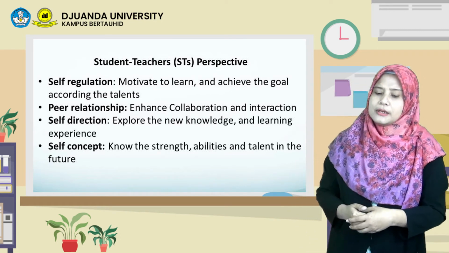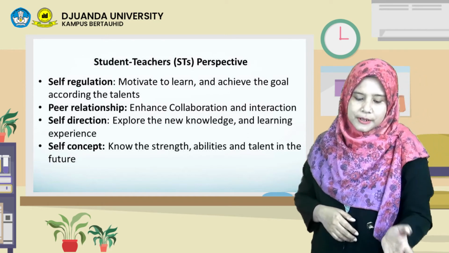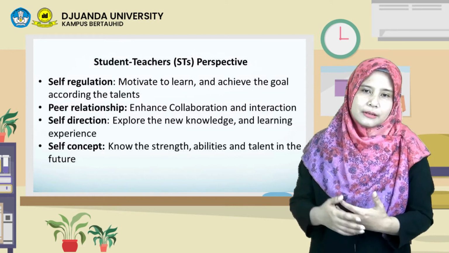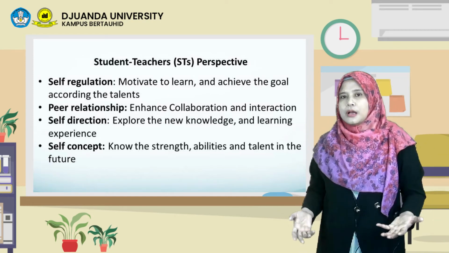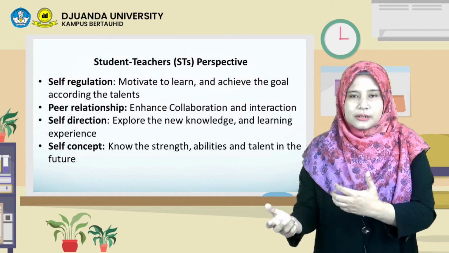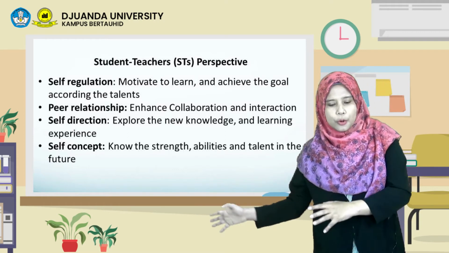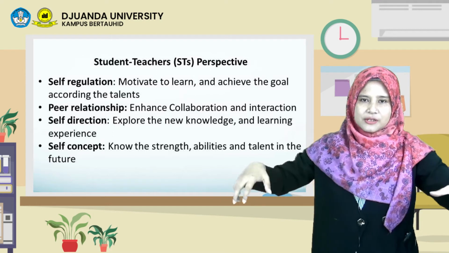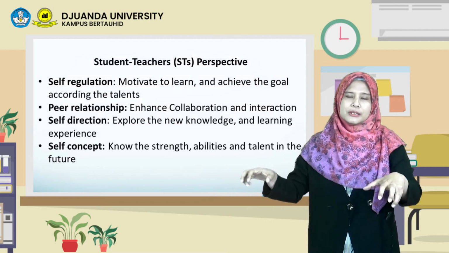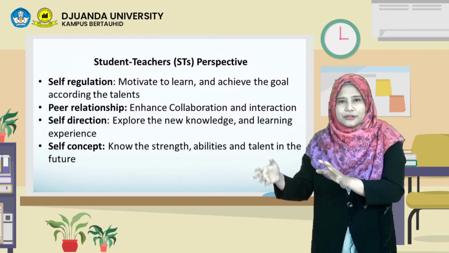There are four opinions from the student teacher about the perspective: self-regulation, peer relationship, self-direction, and self-concept. So, student teachers think that this instructional strategy is very important. All of the students can motivate themselves when they learn something like a different topic, and they have a peer relationship, a good relationship between a student with the student, or maybe a special needs student and general student.